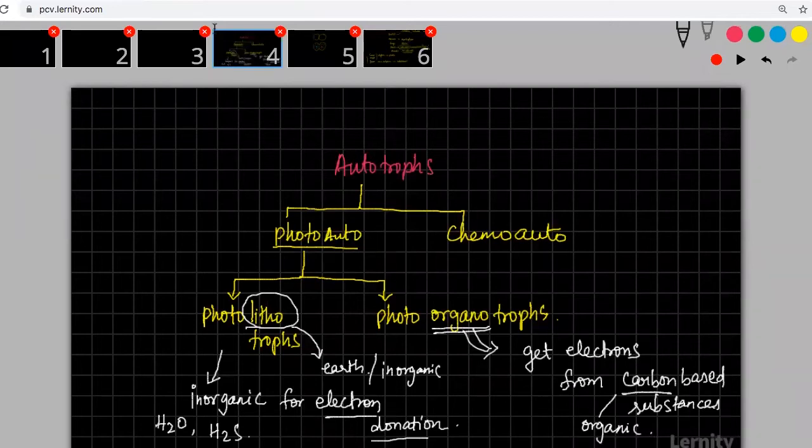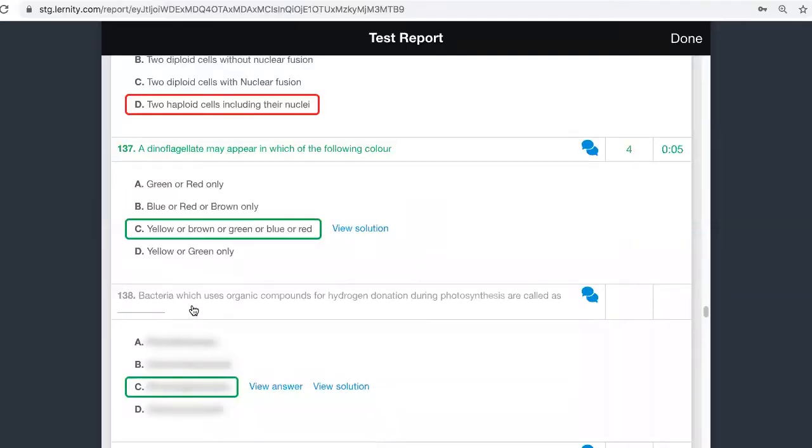Here in this question, they are asking: bacteria which use organic compounds for hydrogen donation during photosynthesis are called what? The answer is photoorganotrophs.